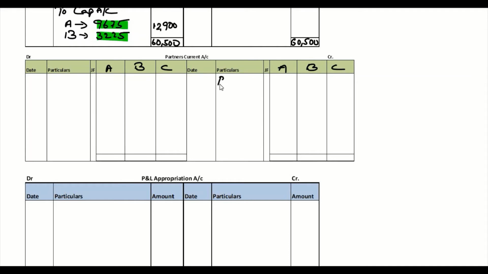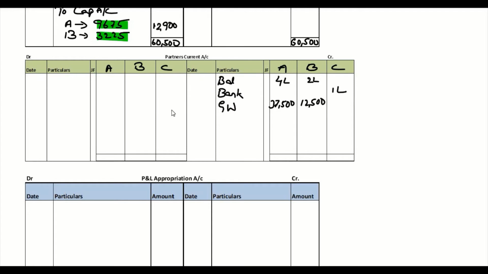Okay, the initial balance is given in the question. Initial balance is 4 lakhs, 2 lakhs. And then the new partner C is admitted, so bank 1 lakh. Then C is also bringing goodwill, which is transferred to old partner's capital account, so that is 37,500 and 12,500.